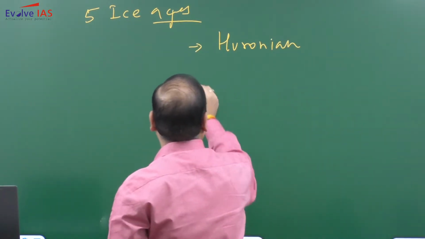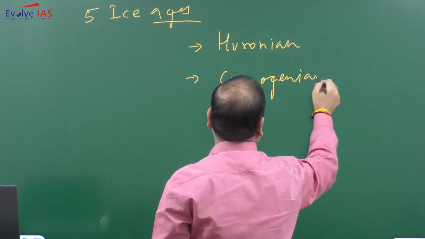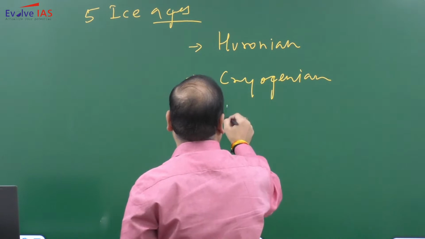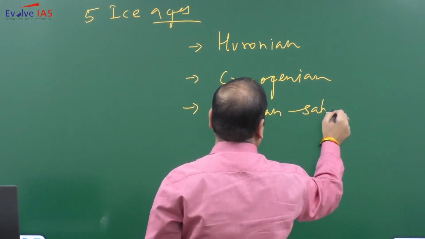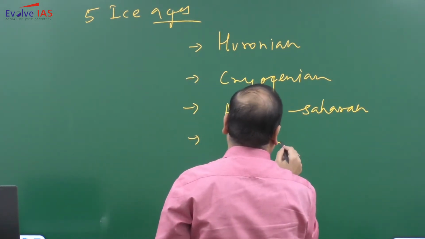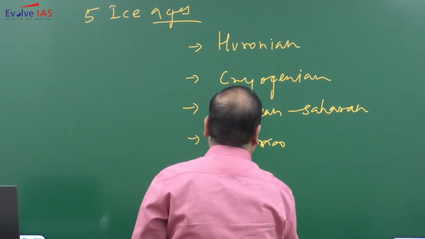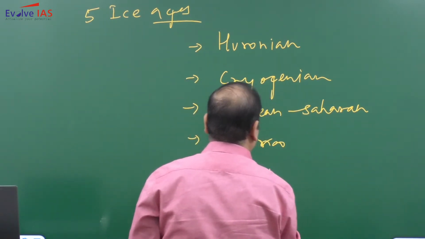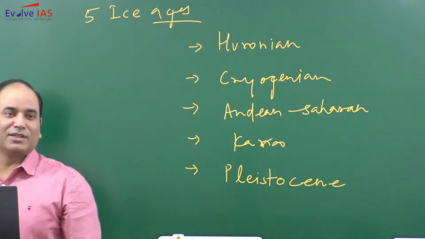Huronian ice age, Cryogenian ice age, Indian Saharan ice age, Karoo ice age, and you must know the last ice age, the Pleistocene ice age.